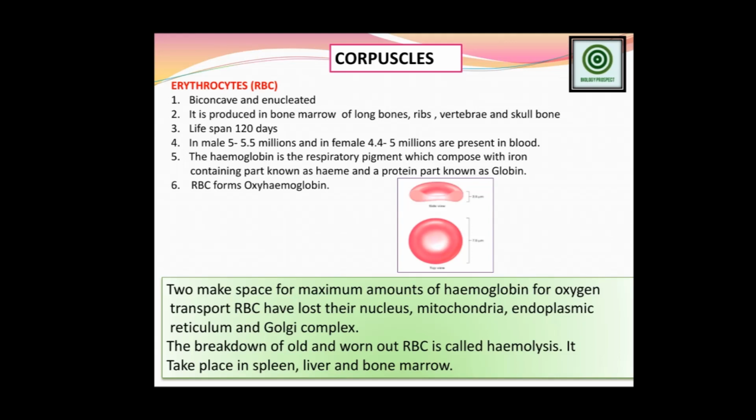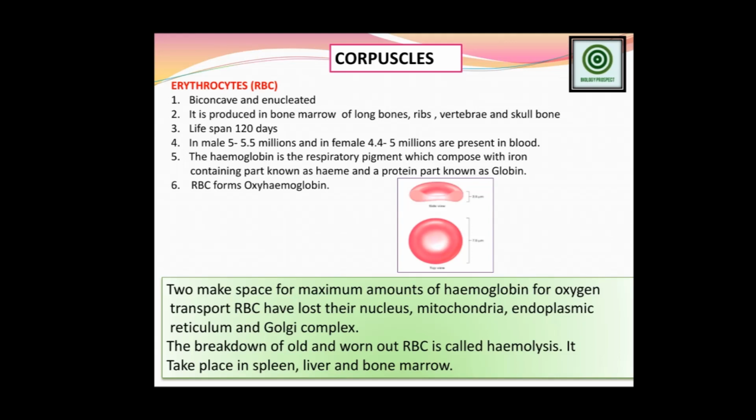There are two parts to RBC hemoglobin. One part is the hemoglobin for oxygen transport by RBC, and secondly, the RBC also carries carboxyhemoglobin. After respiration, carbon dioxide forms as a waste material, and whenever the waste materials need to be removed from the cell, the hemoglobin carries the carbon dioxide in the form of carboxyhemoglobin. Is it clear? So the basic function of the RBC is to carry the respiratory gases.